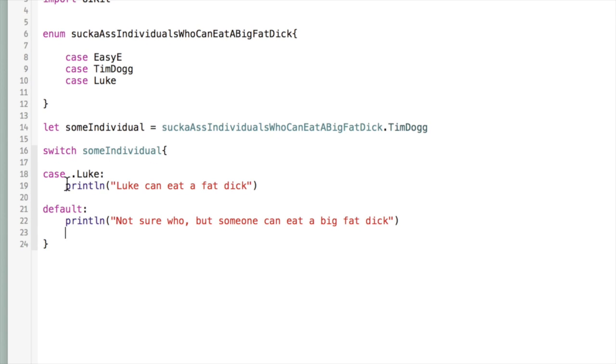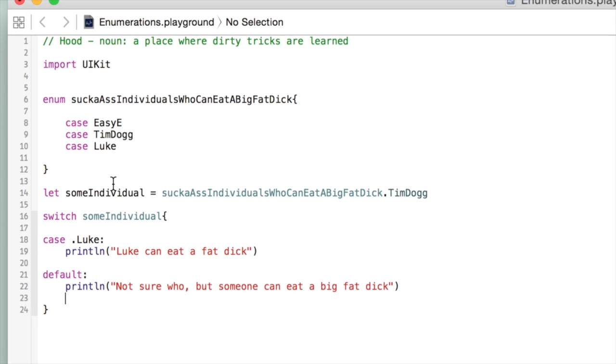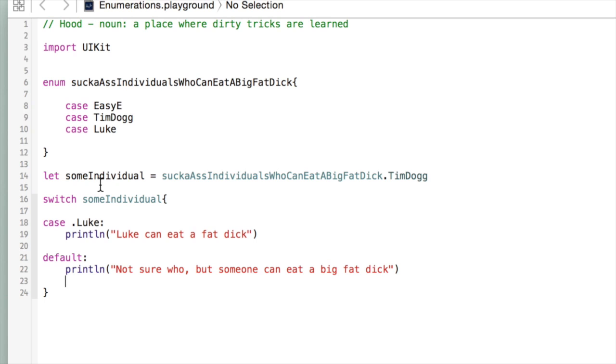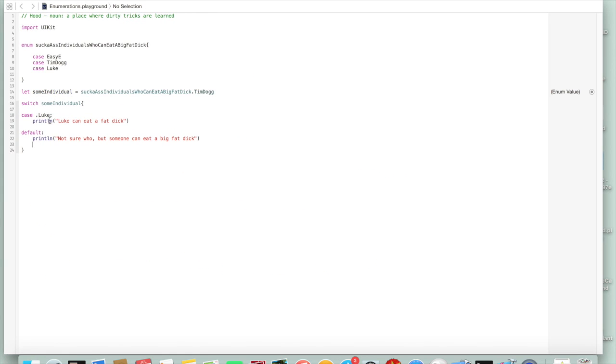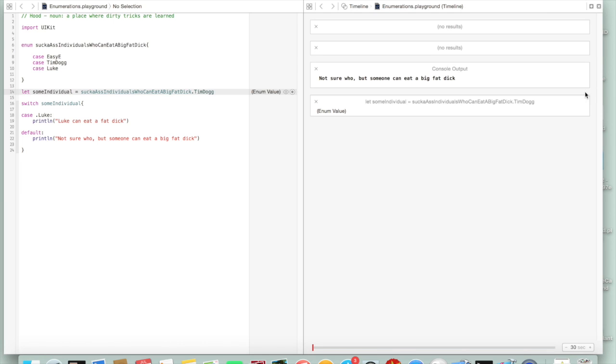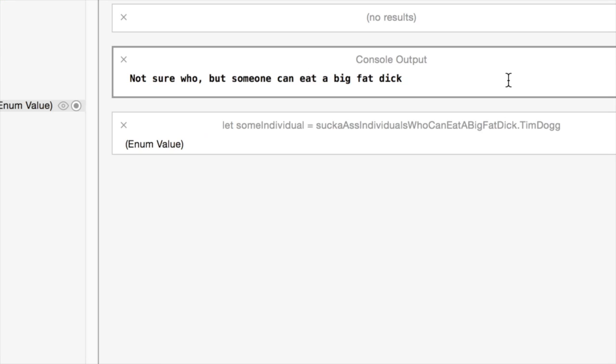So only if our individual is Luke will this say Luke can eat a fat dick. If it's anybody else, we're going to get this. That's the kind of behavior that we should expect, because this switch statement really only handles one case in our enumeration. So let's go and have a look at our console output again. And once again, now it says, not sure who, but someone can eat a big fat dick.